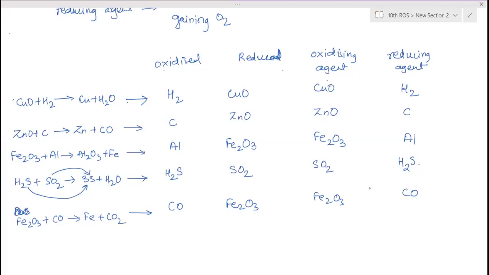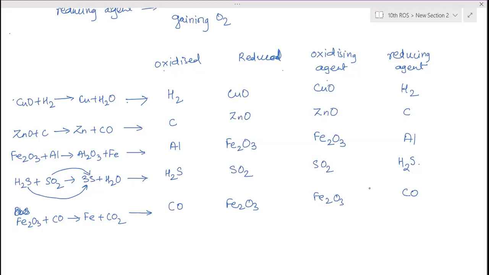Depending on its valency, iron shows variable valency of 2 and 3. So valency 2 is iron(II) oxide, valency 3 is iron(III) oxide. These are the new names. Earlier ones are ferrous and ferric. Ferrous means valency 2 and ferric valency 3.